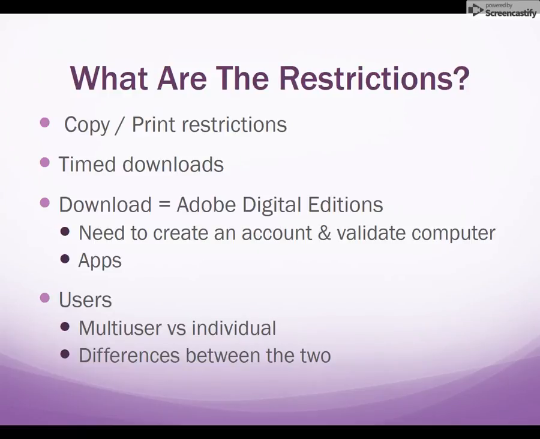EBSCO ebooks in particular also require you to create a My EBSCO account in order to download ebooks from their site. This username and password is created by you and is not linked to your Fuller ID in any way. EBSCO uses this login to track which books are being borrowed from their platform and for how long. I recognize that this is an annoying additional step, but the good news is that you only have to create the account once and then sign in whenever you wish to download ebooks offline.